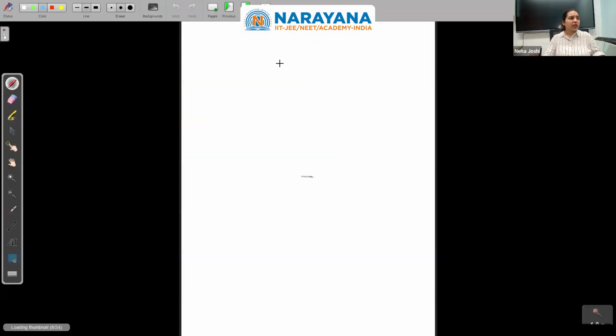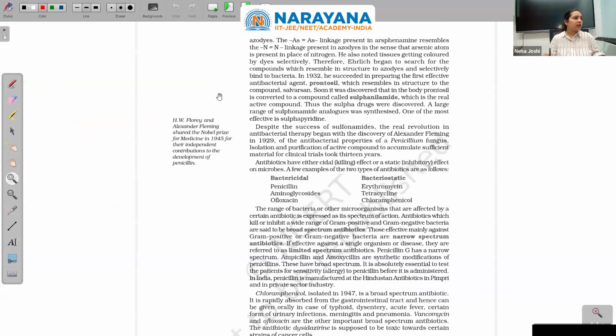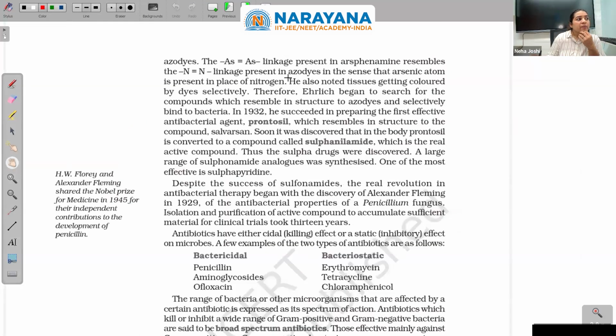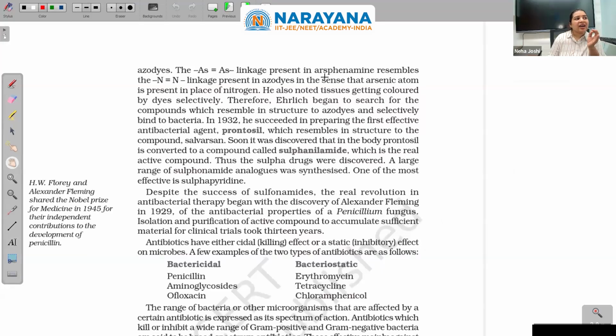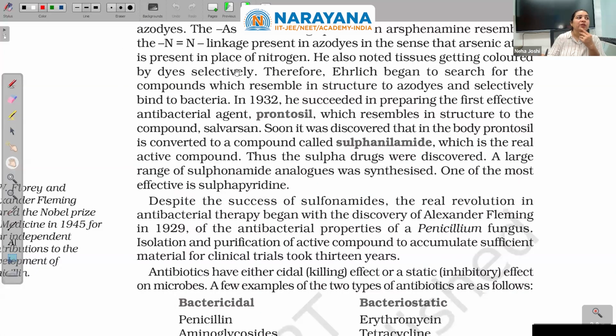He noticed that. Now after noticing this structural similarity, the arsenic double bond arsenic linkage present in arsphenoamine resembles the N double bond N linkage present in azo dyes, in the sense that an arsenic atom is present in place of nitrogen. He also noted tissues getting colored by dyes selectively, like azo dyes. All tissues do not get colored, only some selectively. Therefore, Ehrlich began to search for a compound which resembles azo dye in structure and selectively binds to bacteria.